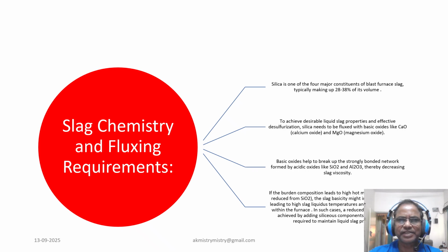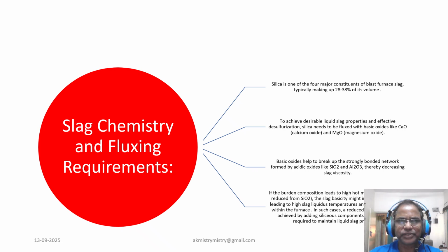To achieve desirable liquid slag properties and effective desulfurization, silica must be fluxed with basic oxide like calcium oxide and magnesium oxide. These basic oxides are essential because they help to break up the strongly bonded network formed by acidic oxides such as silica and alumina, thereby decreasing slag viscosity.